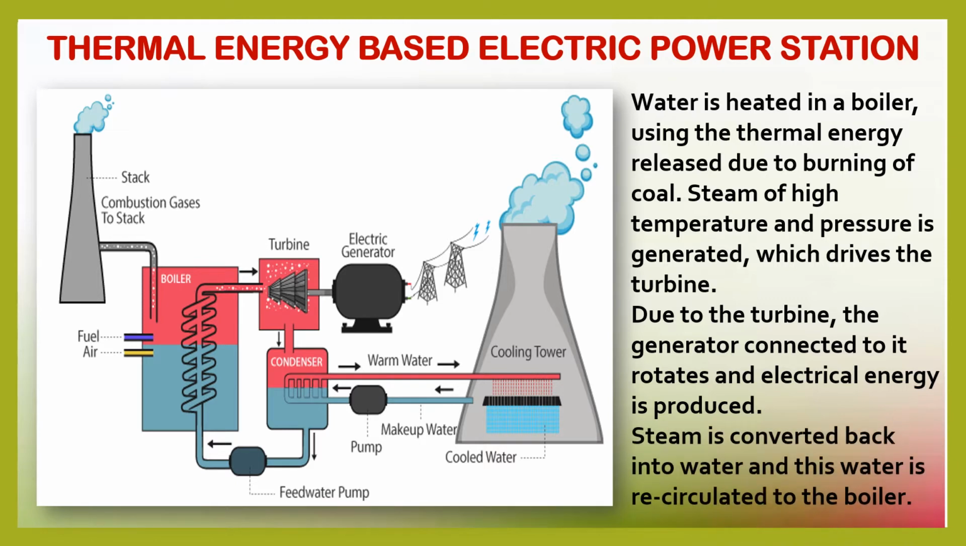At the same time, the steam which is used in the turbine goes into the condenser where it is converted back into water, and this water is recirculated to the boiler. Now, in a thermal energy based electric power station, coal is used as the fuel.